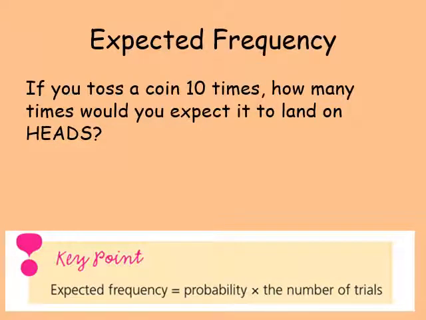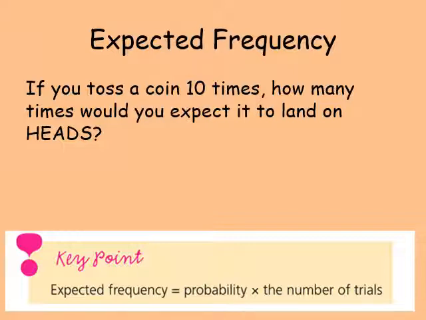Okay. The next thing we're going to talk about is expected frequency, and we've actually done this already in this video. We did it at the start of the lesson. So a lot of the time the reason why we do probability is that we want to be able to predict, we want to know what to expect. So if you tossed a coin 10 times, how many times would you expect it to land on heads?